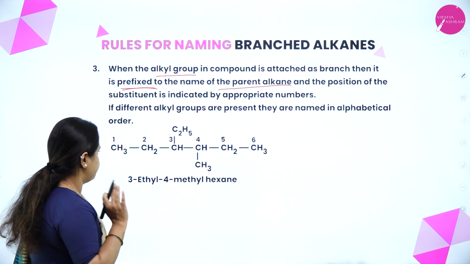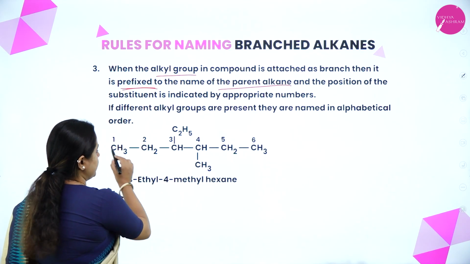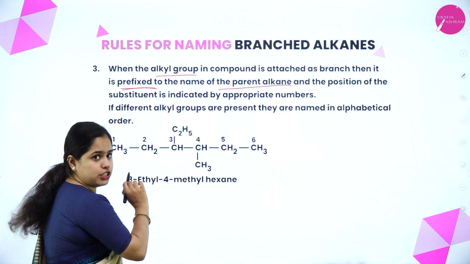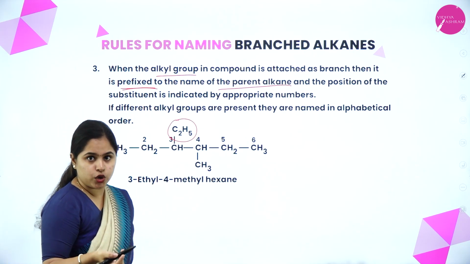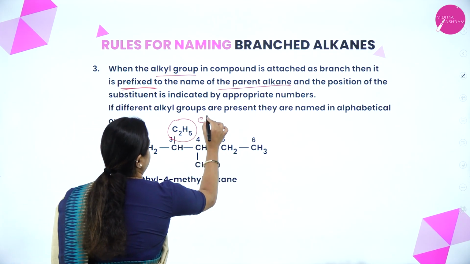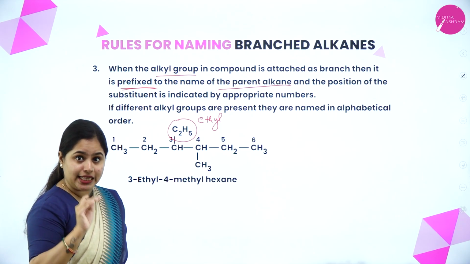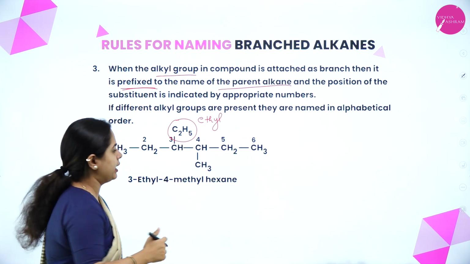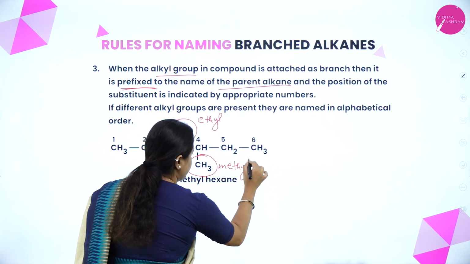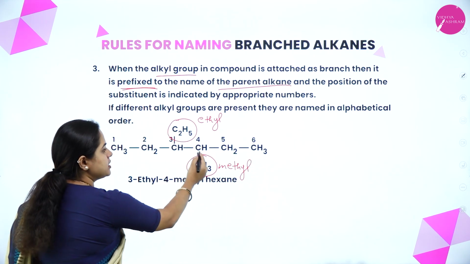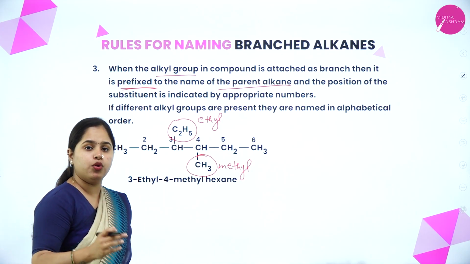Okay, so let's see. In this particular example, you can see a CH3, CH2, CH, and on this carbon atom, there is an ethyl group, right? This is ethyl. C2H6 is ethane, C2H5 is ethyl, right? And in here you can see there is a methyl group as well, right? And then CH, CH2, CH3. So this is the organic compound. How do I name it?